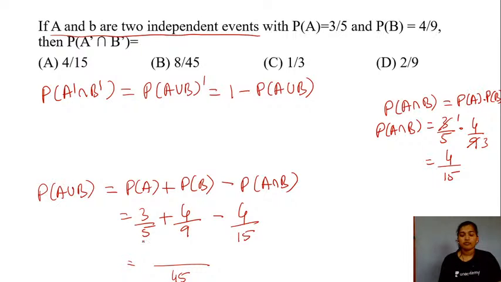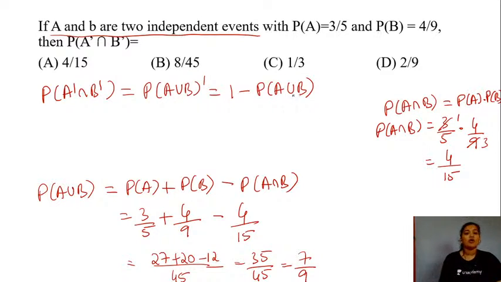So let's simplify. So this would be 9 5s are 45, 5 4s are 20, and 15 3s are 45, so minus 12. So this would be here in this case 27 plus 20 minus 12, which would be 35 by 45. So the value would be 7 by 9. Yes, the value here for probability of A or B will be 7 by 9.